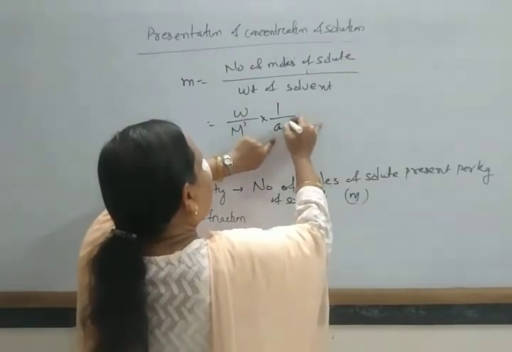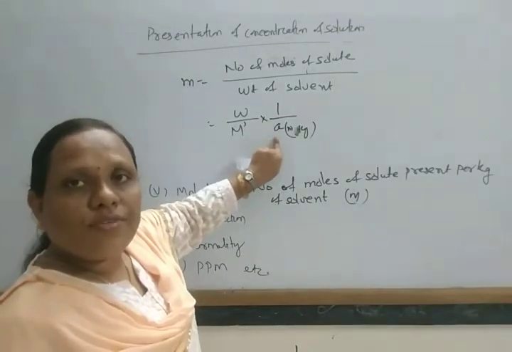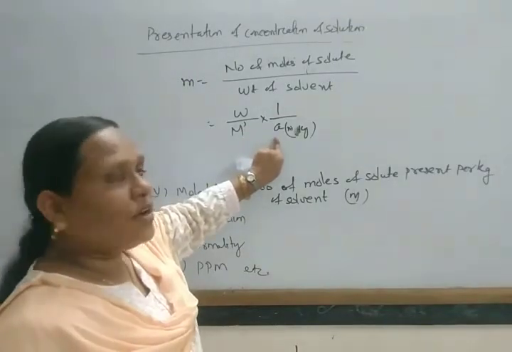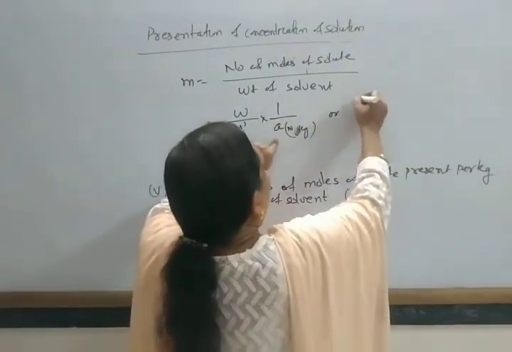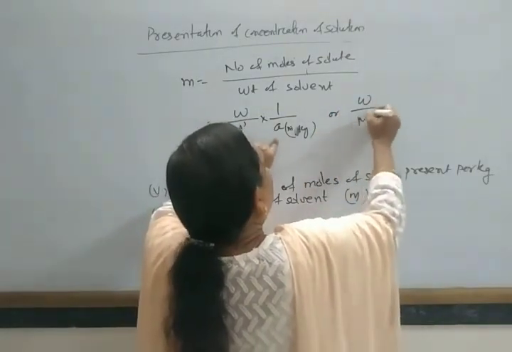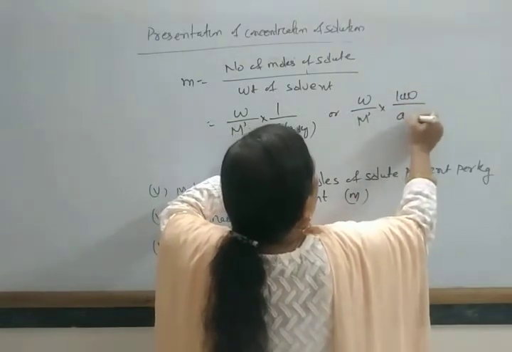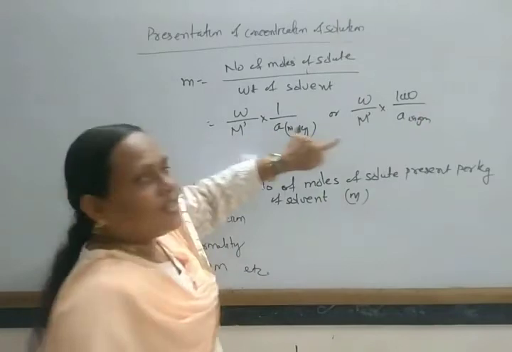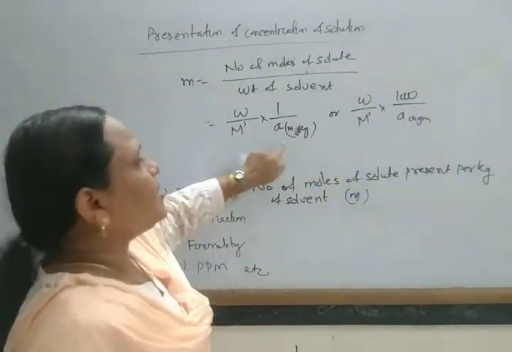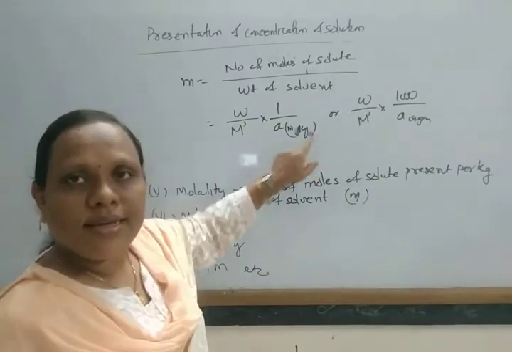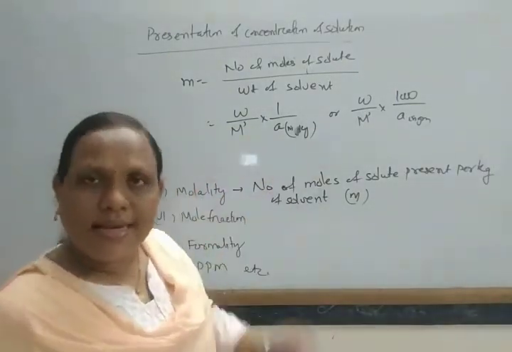When this is given in kg, A represents your weight of solvent. Or it is weight by molecular mass into 1000 by A in gram. If it is given in gram, then multiply by 1000. If it is given in kg, then 1 by A. In this way, you can find out what is molality.